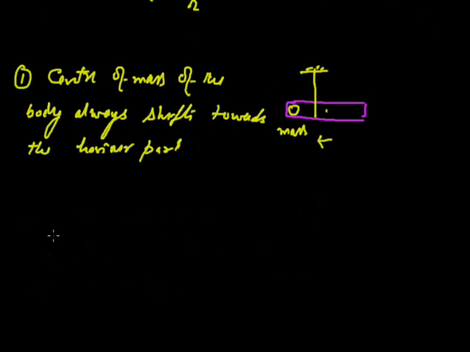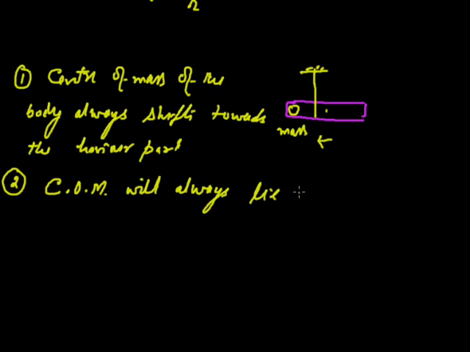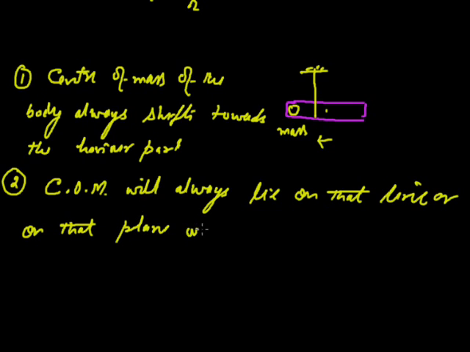My second point: the center of mass will always lie on that line or on that plane which will bisect the object.